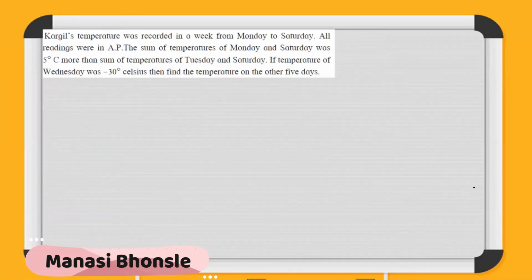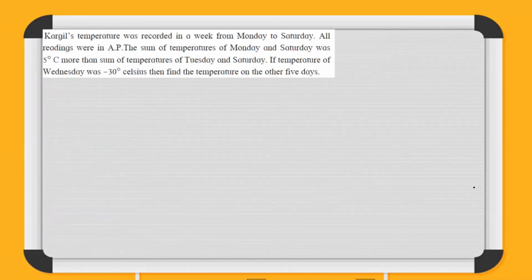Then we have Kargil's temperature was recorded in a week from Monday to Saturday. So 6 days are there. Monday to Saturday, temperature was recorded and the readings were in AP. The sum of the temperatures on Monday and Saturday was 5 degrees more than the sum of temperatures on Tuesday and Saturday. If the temperature of Wednesday was minus 30 Celsius, find the temperature on the other 5 days.